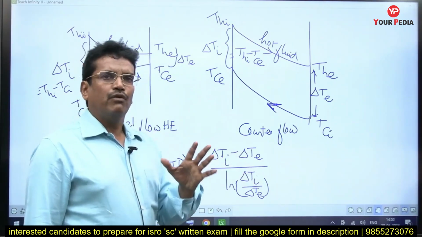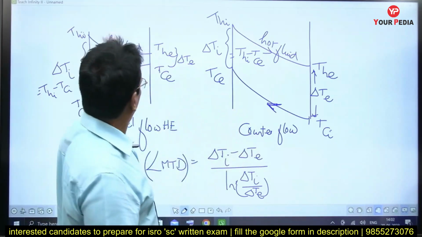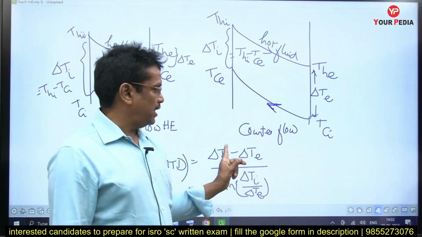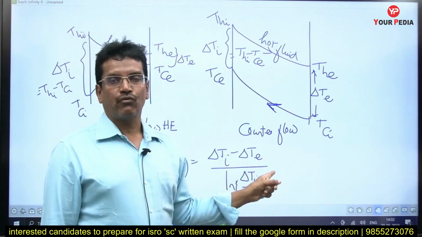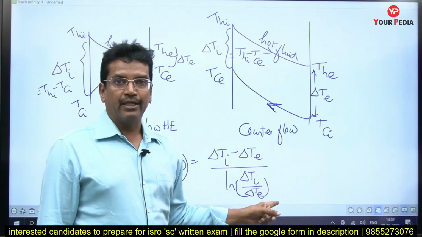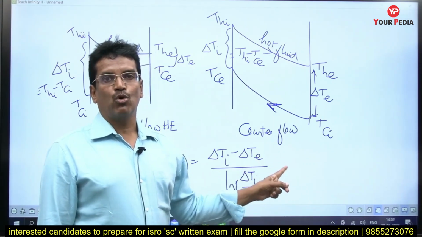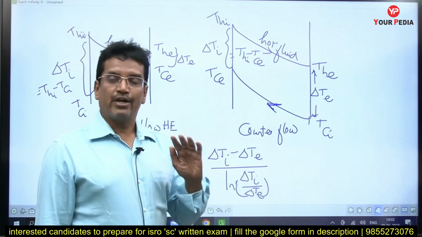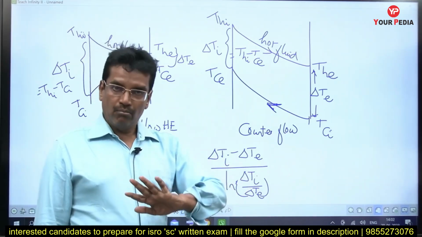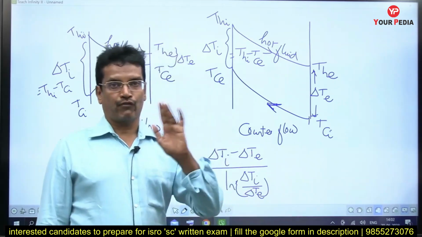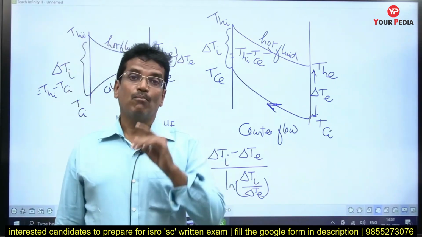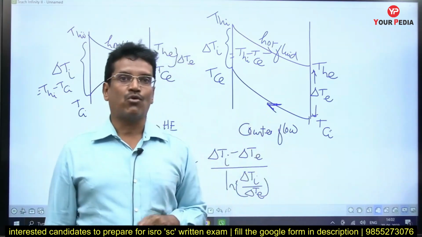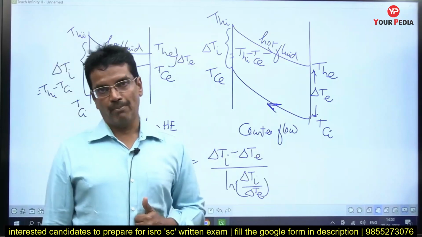If we calculate for any heat exchanger keeping the same four temperatures in both cases, you will definitely see that the LMTD value is more in the counter flow heat exchanger. That is why the counter flow heat exchanger is thermodynamically more efficient. For any given heat transfer area, you may expect a higher heat transfer rate between hot and cold fluids in the counter flow heat exchanger as compared to parallel flow.